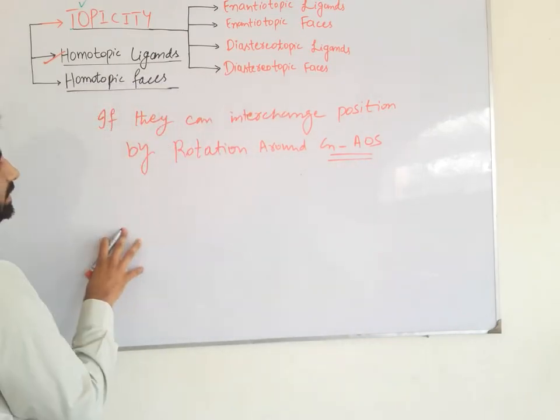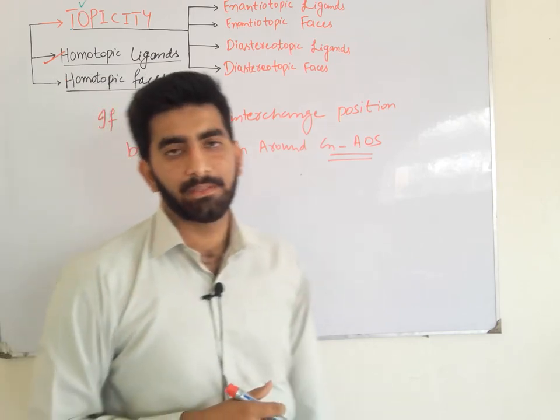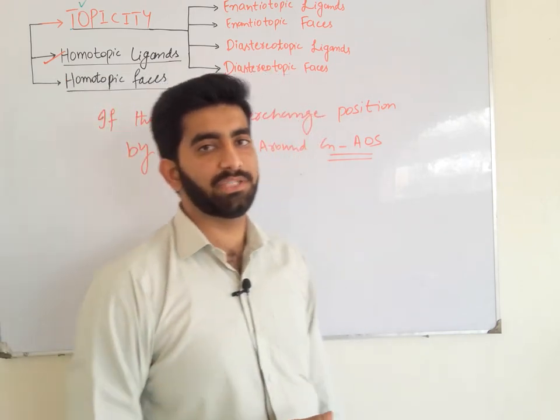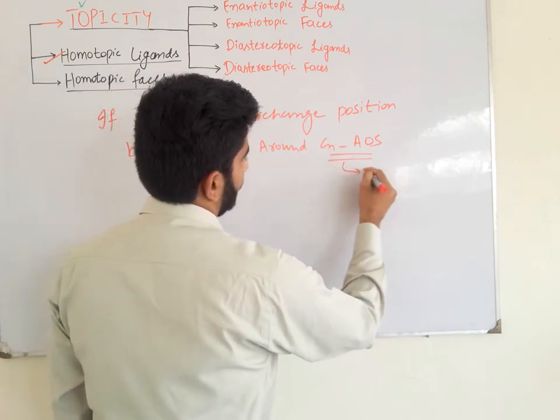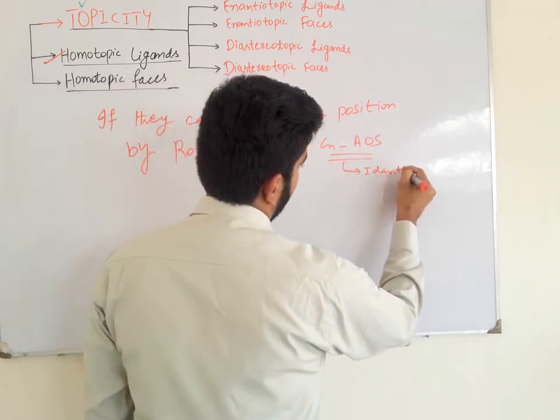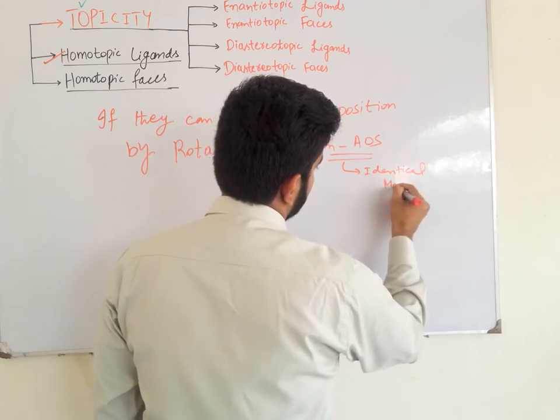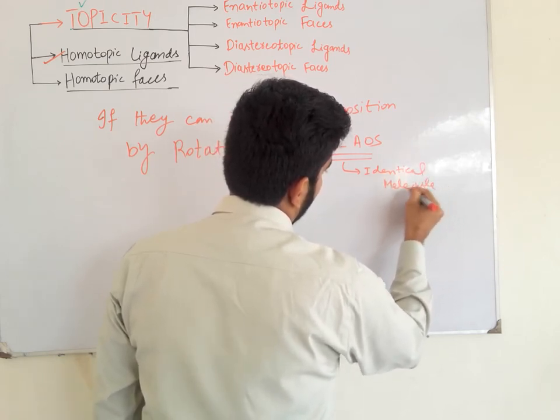Homotopic ligands are ligands that can interchange position by rotation around the Cn axis to give the identical molecule. Such ligands are called homotopic ligands.